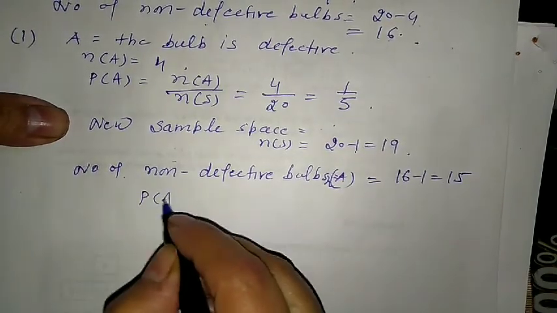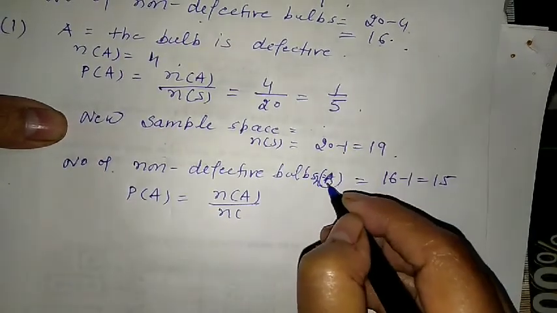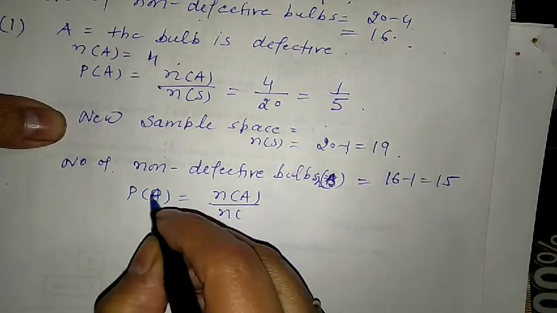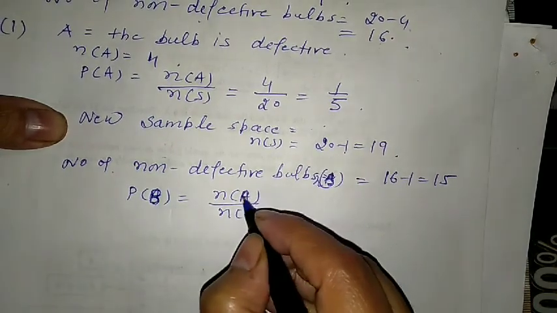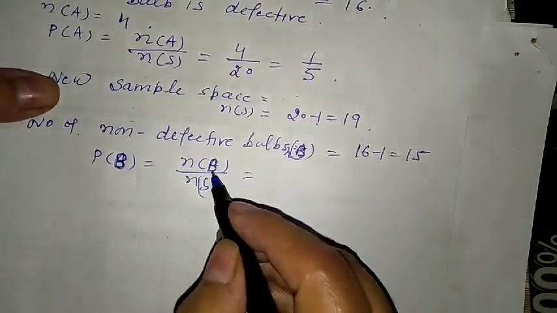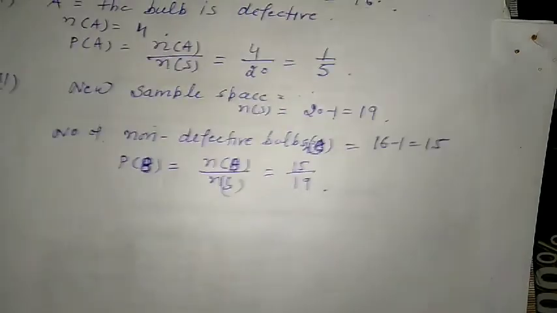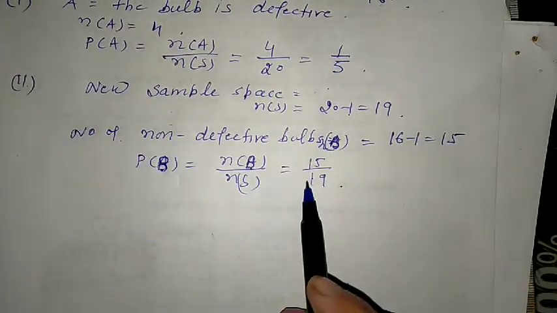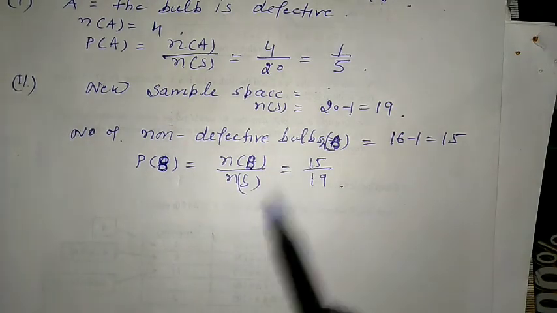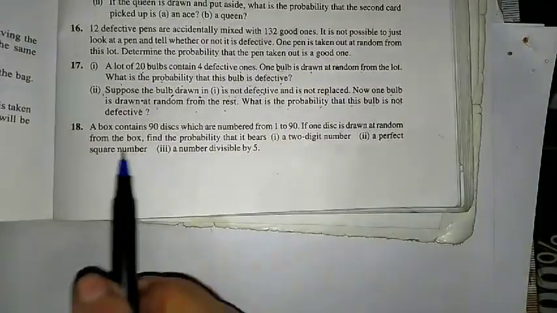So what is the probability of A is equal to number of A upon number of S, or we can take here B, because in the first part we have used A, so we are taking here B. So number of B upon number of S, S को भी आप चाहें तो S dash लिख सकते. So this is number of B is equal to 15 upon 19. So this is the probability to find the number of non-defective bulbs in the remaining bulbs. Okay. Now similarly we can do the next questions here.